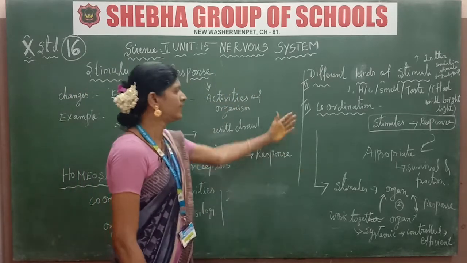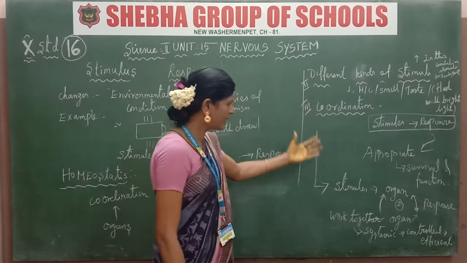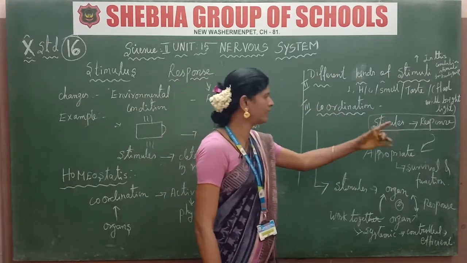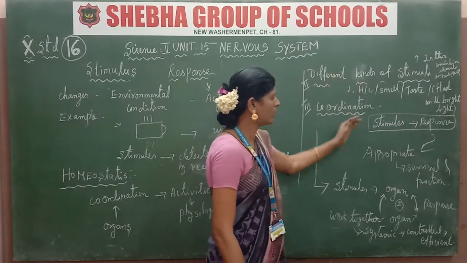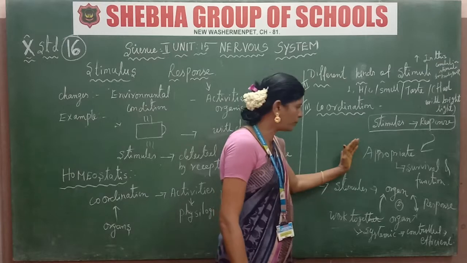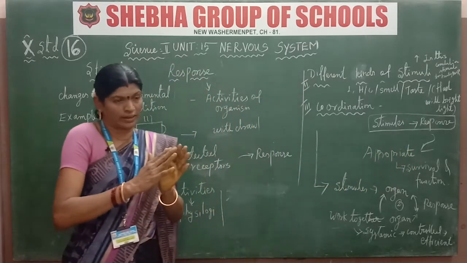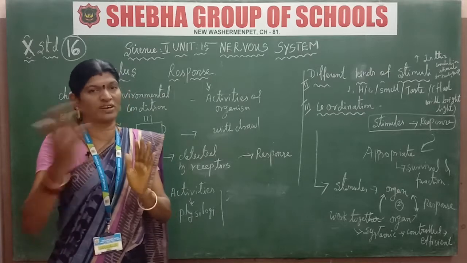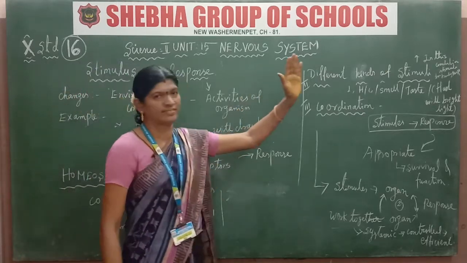Is that clear? Next, coordination. What is coordination? Again it relates to the stimuli. Once again, the organism responds to the stimuli in an appropriate way for survival, replying with a response in your body. Is that clear?